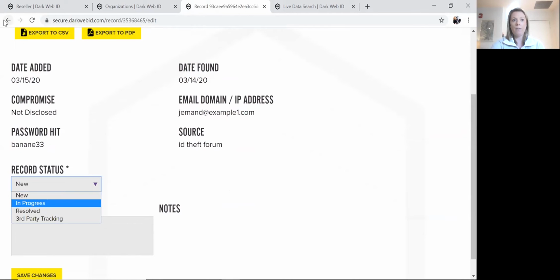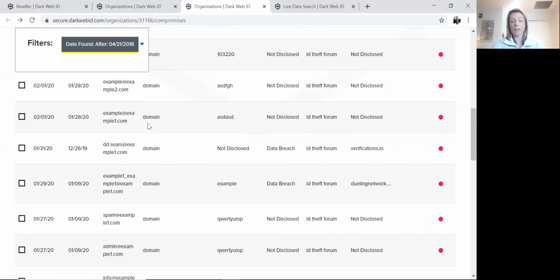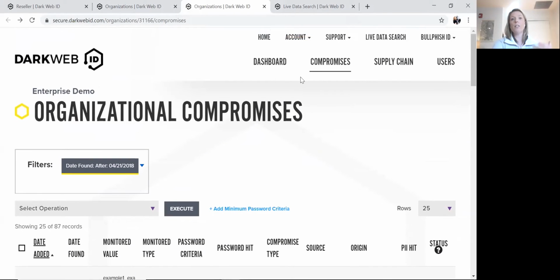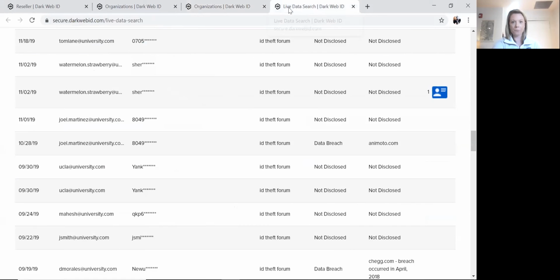All of the data in the monitoring component of the platform is exportable either by CSV or PDF. So you're able to then take that information and share that with your customer, whether it's in a PDF form or in a pure CSV, so you can manipulate the data a little bit that way. But really, this gives you the ability to have that overview as to what's happening in the organization. You're also able to monitor personal email addresses within the platform and IP addresses. So just other layers of security there so that you can have visibility into what's going on.